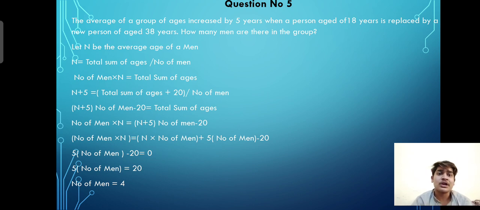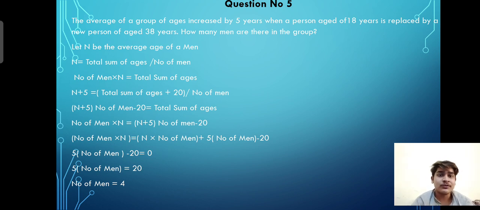In this equation we can also find the total sum of ages by multiplying n plus 5 with the number of men, and moving the term 20 from the right hand side to the left hand side.